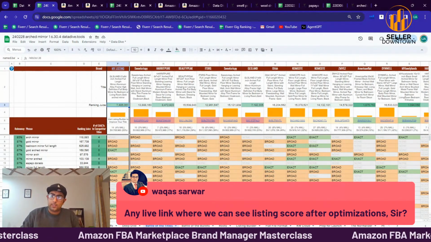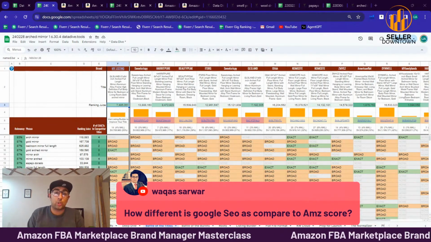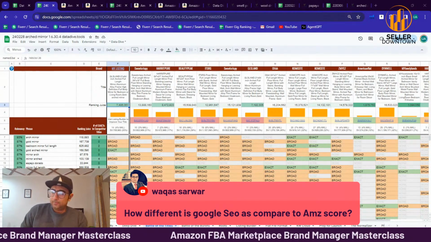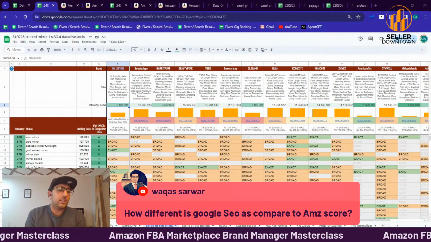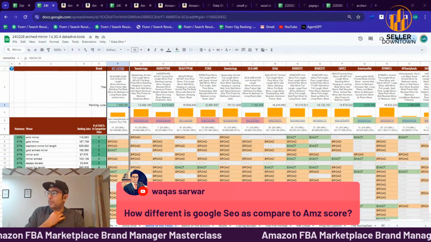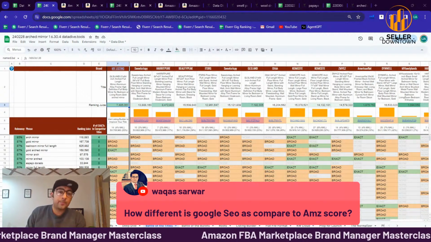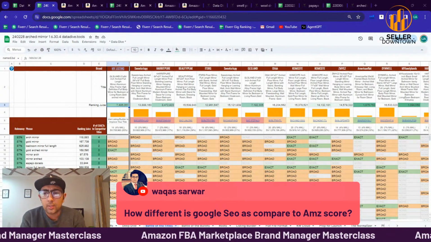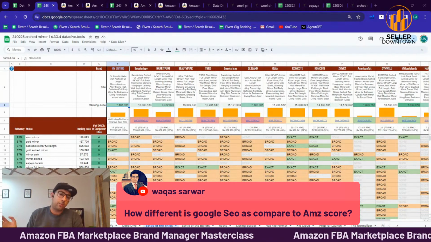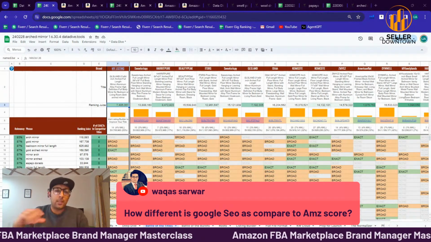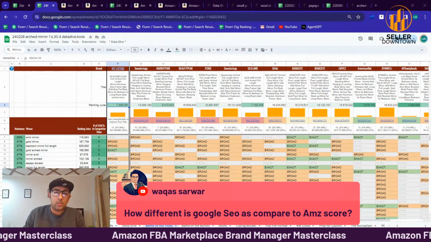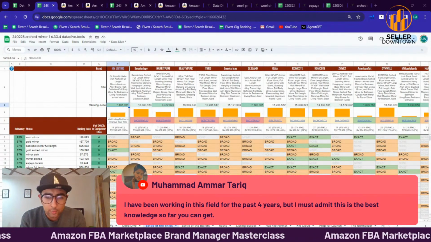How different is Google SEO as compared to Amazon score? Google SEO is a lot different. The approach is not different, but it is a lot different, because it is a lot of content. This is e-commerce copy. I have been working on it for the last 4 years.